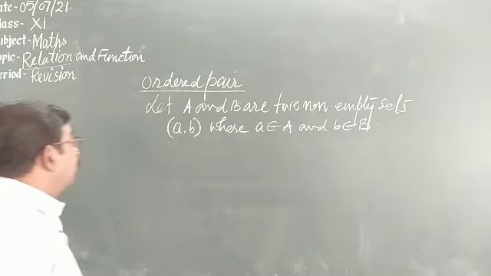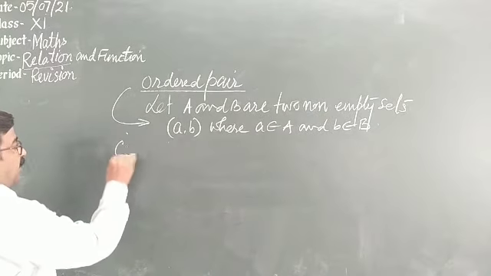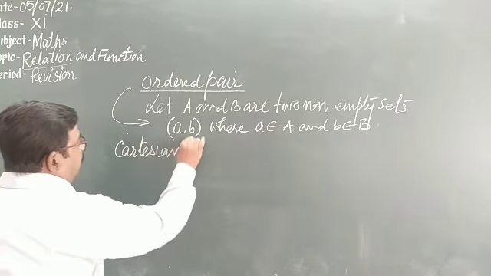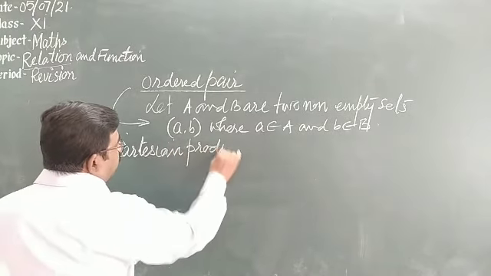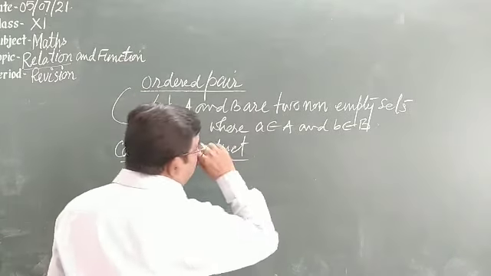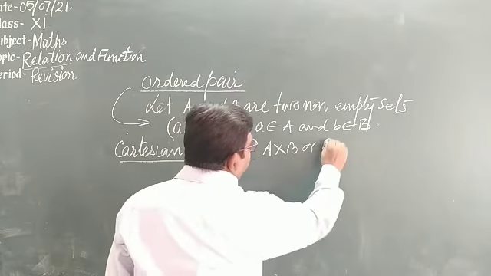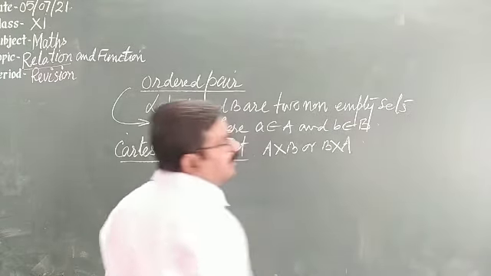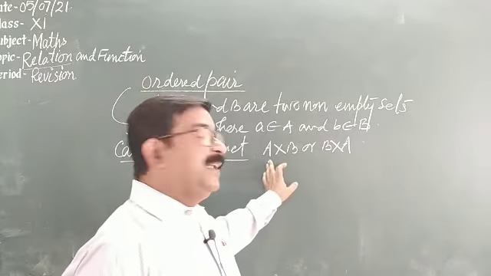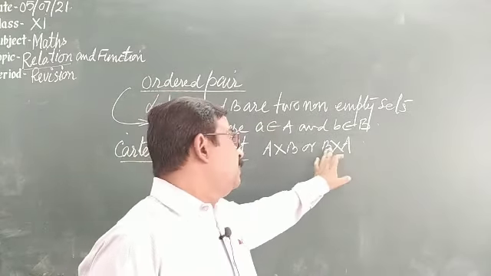The second thing we have, this is ordered pair. The second one is Cartesian product. Like we can write A cross B or B cross A. This is Cartesian product. A is taken first and B is the second set, or B is taken first and A is second.